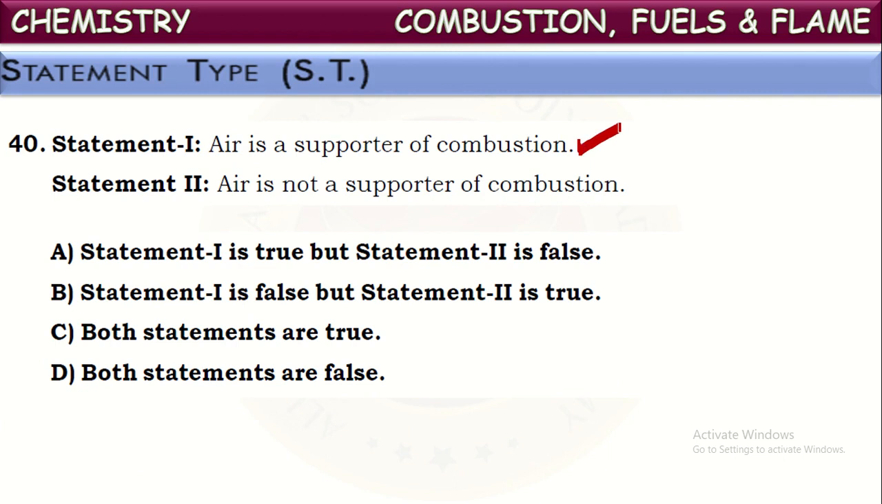Air, in the sense, the gas present in the air is oxygen. It supports the combustion. So in the presence of air only any combustion occurs. So we can say air is a supporter of combustion because of the presence of oxygen in it. Next statement: Air is not a supporter of combustion. This is not true. Air is a supporter of combustion. What can we say now? Statement 1 is true, but statement 2 is false. This is the correct answer.